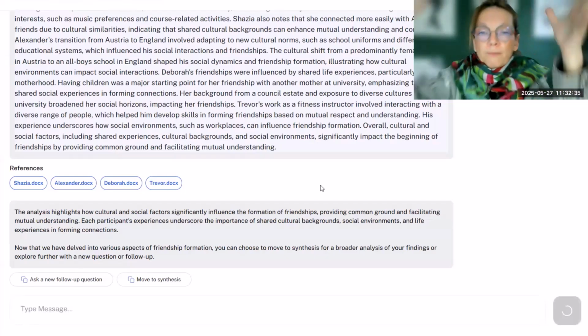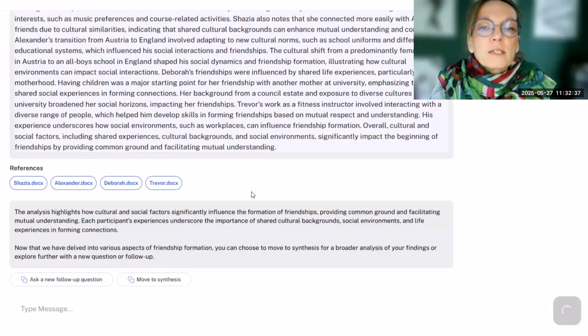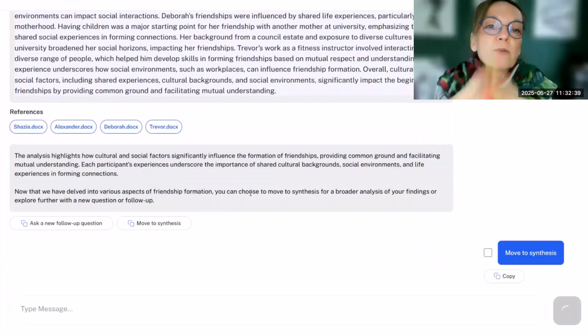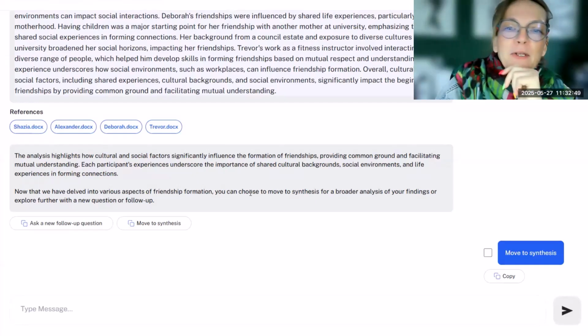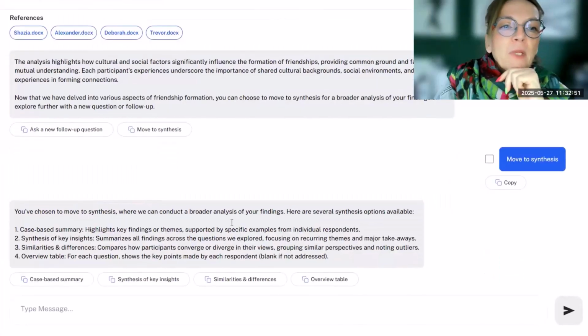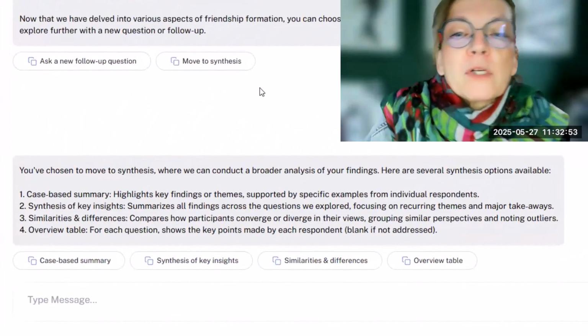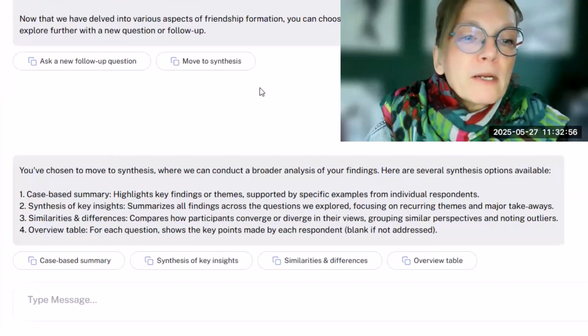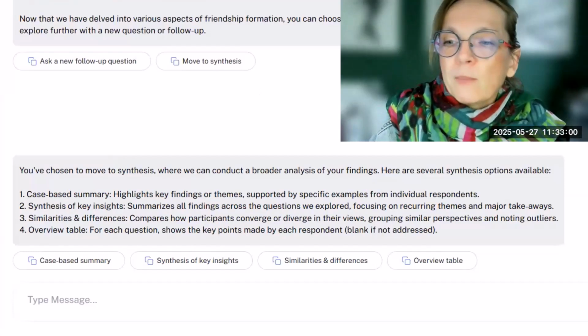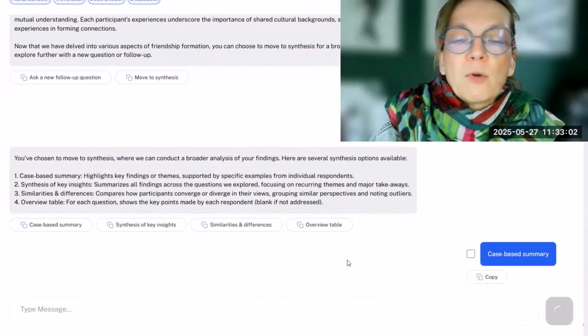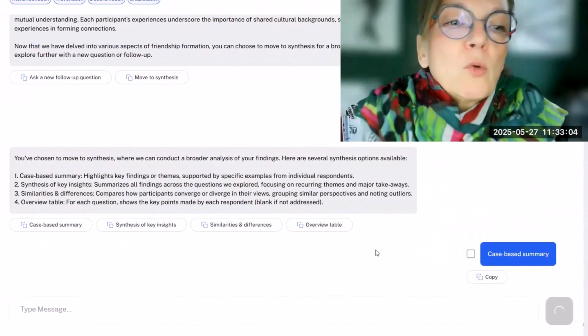To close the chat, I've always got into the habit of letting Q help me to synthesize or summarize all the major findings. So here are 4 summary or synthesis options that are suggested. Let me go through all 4 of them, and you can pick and choose what you think is appropriate for you.